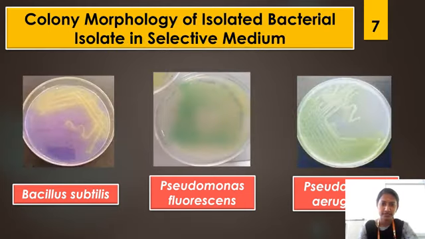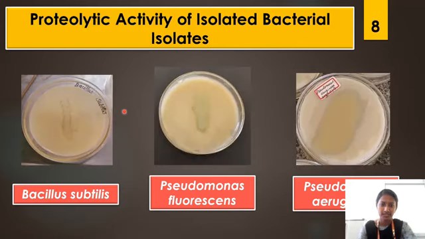Colony morphology of the isolated bacterial isolates in selective medium. Colony morphology of Bacillus subtilis in Bacillus differentiation agar, colony morphology of Pseudomonas fluorescens in King's B medium agar, and the colony morphology of Pseudomonas aeruginosa. Proteolytic activity of the isolated bacterial isolates: proteolytic activity of Bacillus subtilis, Pseudomonas fluorescens, and Pseudomonas aeruginosa.